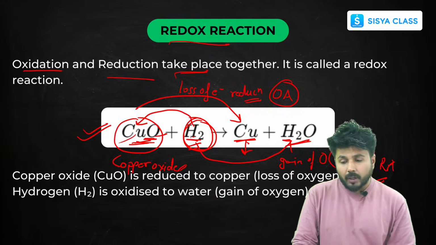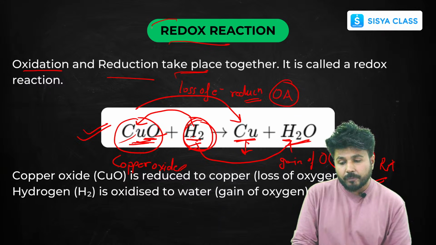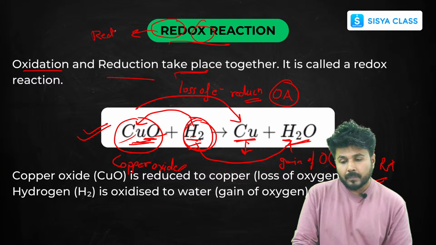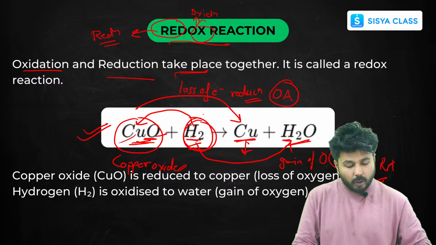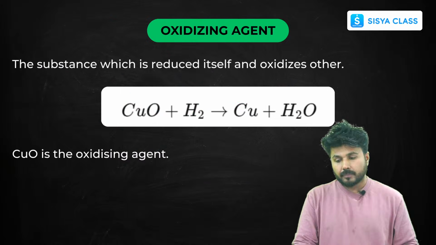It is called redox reaction because it is a combination of two words. This RED denotes your reduction and this OX denotes your oxidation. And since both of them are occurring in the same reaction, that's why it is called redox reaction.